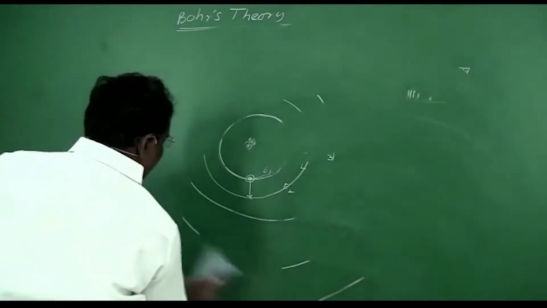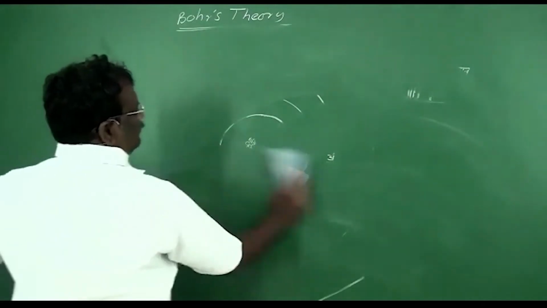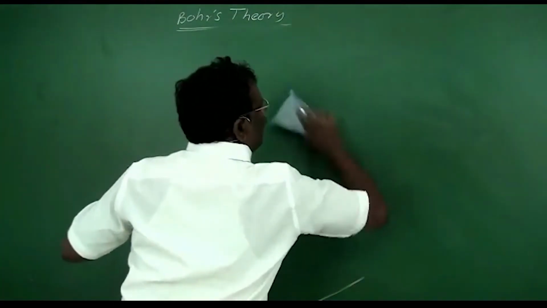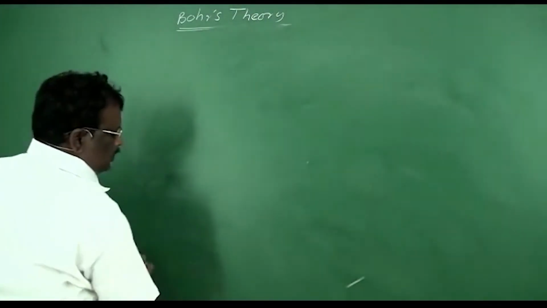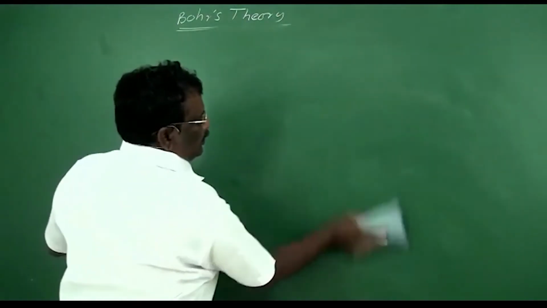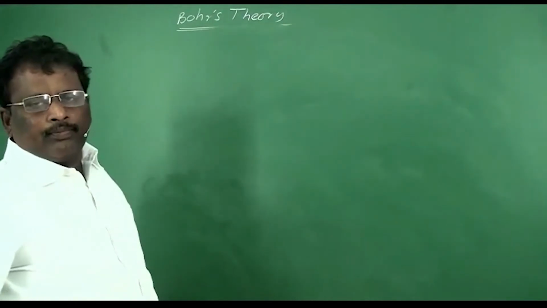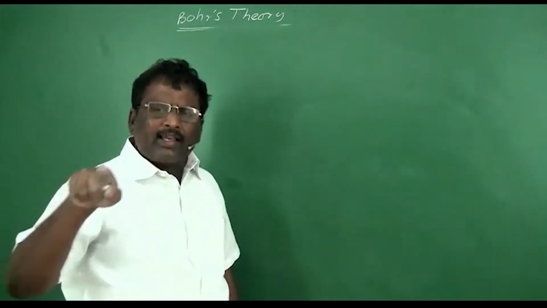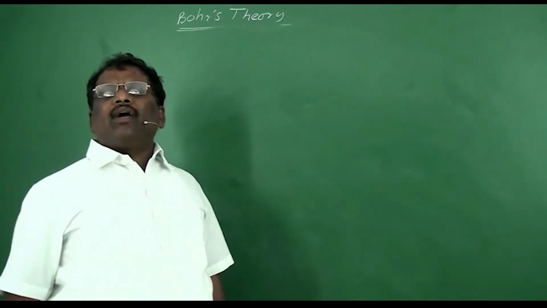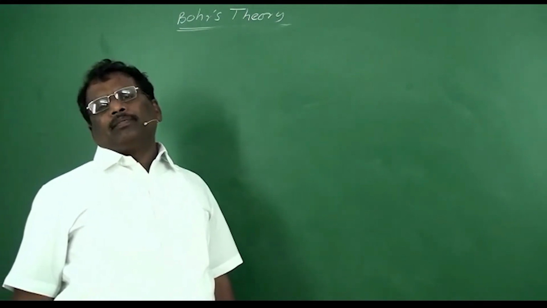We know when an object is there, it will have mass. When it is moving, it will have velocity. So for an object in motion, we consider momentum, mass and velocity. When an object is moving in a circular path, it will have angular momentum.